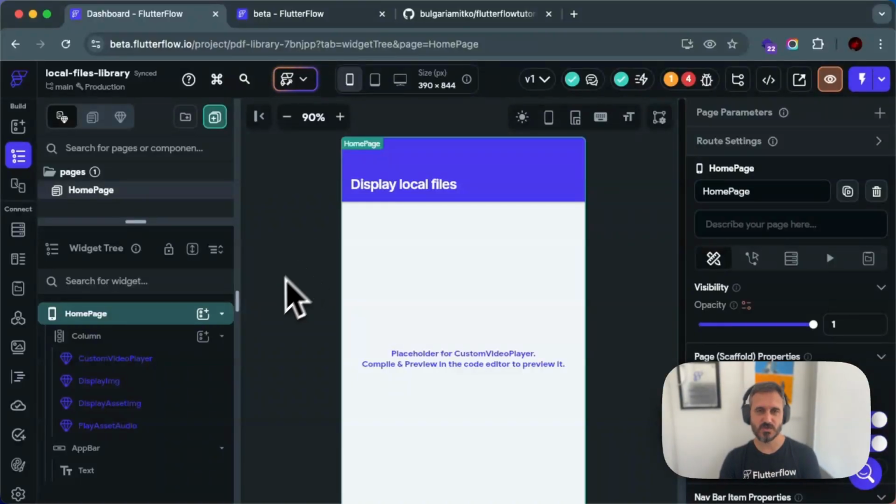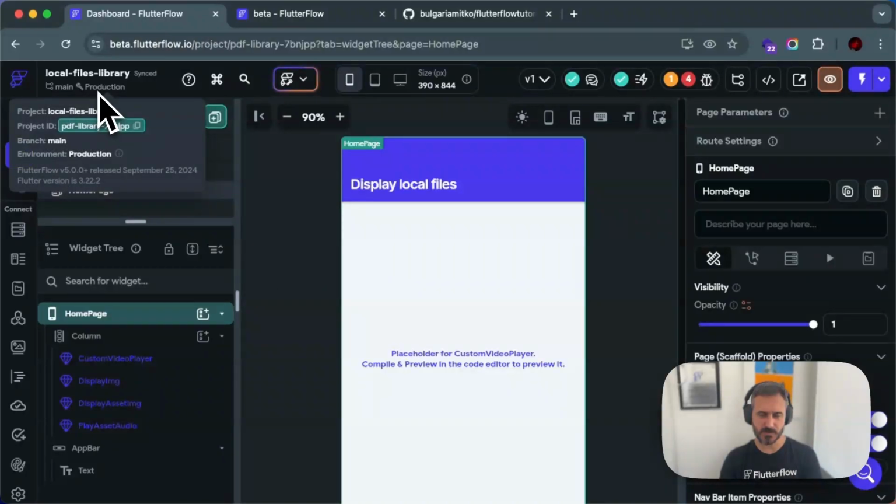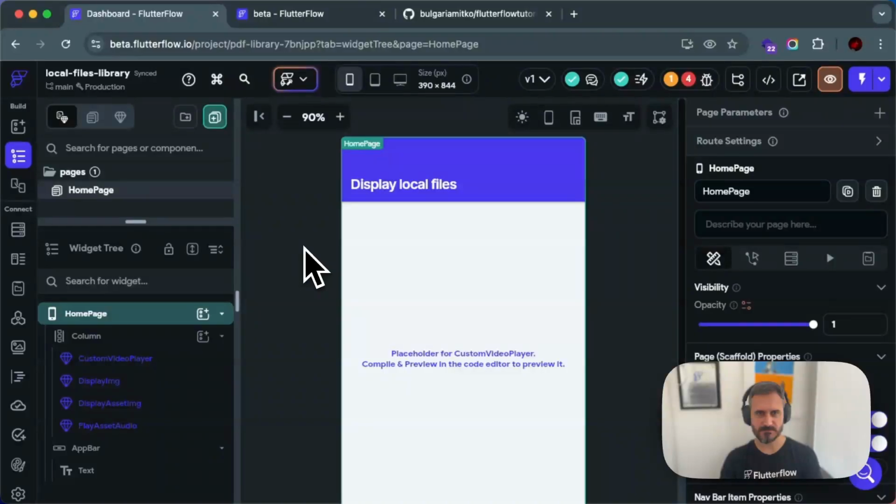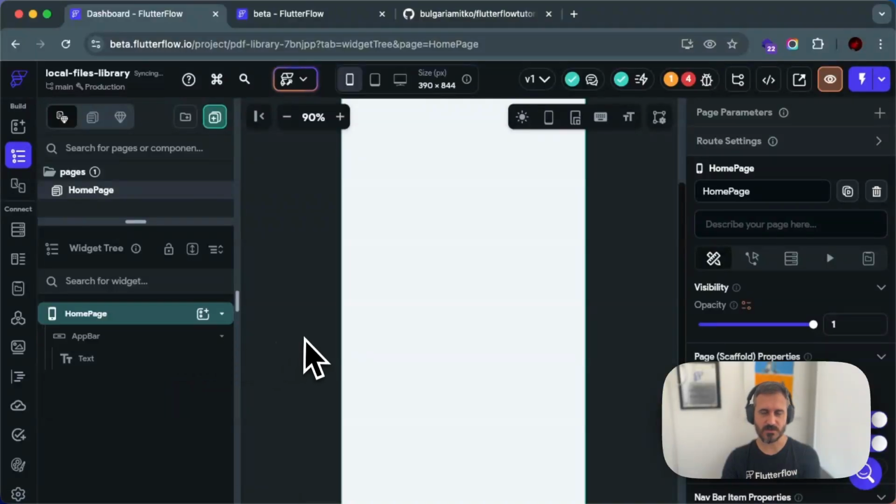But yeah, that's libraries. I tried to give you the basic explanation. And today we are going to talk about local files library. I'm also going to show you a project that I'm going to convert into a library, and then I'm going to use it so you can see how it's supposed to be used. So let's start with that.